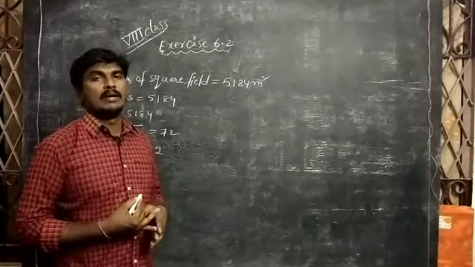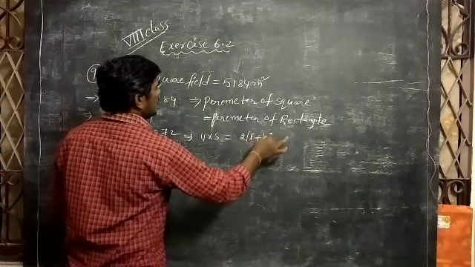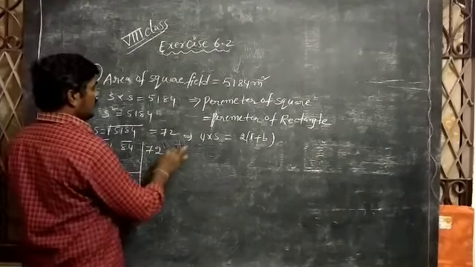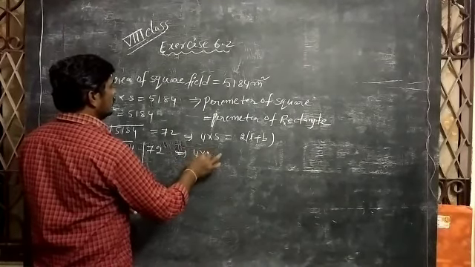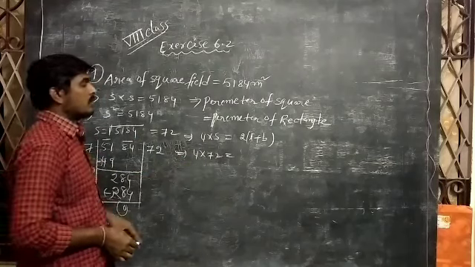What is the perimeter of square formula? 4 into side is equal to the perimeter of rectangle formula, 2 into (L plus B). Okay, 4 into side is 72. The side of the square is 72, already got it right here.